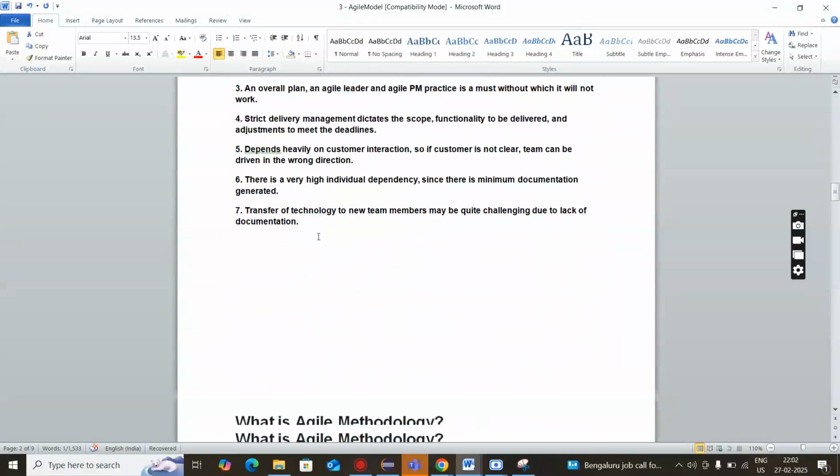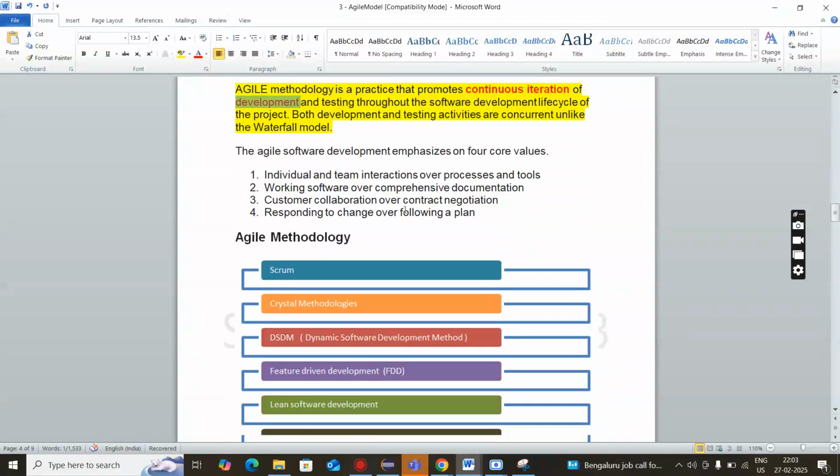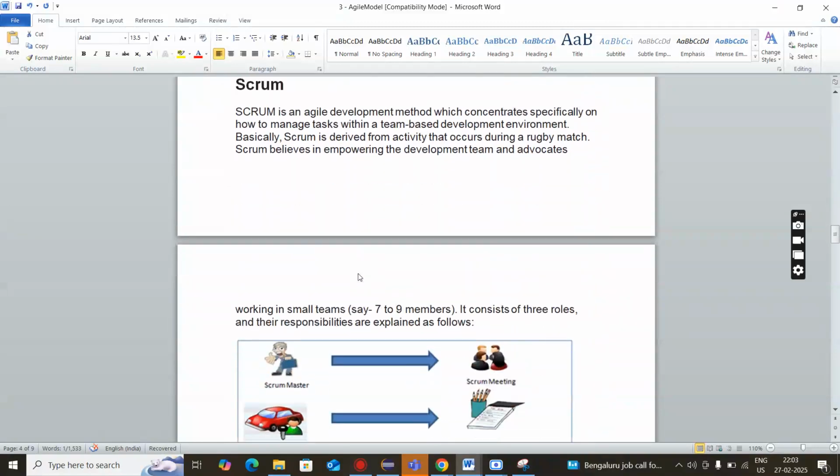Third, coming into the picture is what is called agile methodology, which says continuous iteration of development and testing throughout the software development life cycle. And the last one in this, we have Scrum. So, what is Scrum? Scrum is an agile development method which concentrates especially on how to manage a task within a team-based environment. So, Scrum says how to manage a task within a team-based environment. That is what we call Scrum.